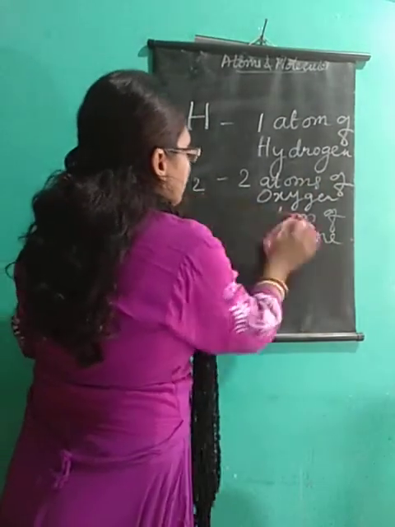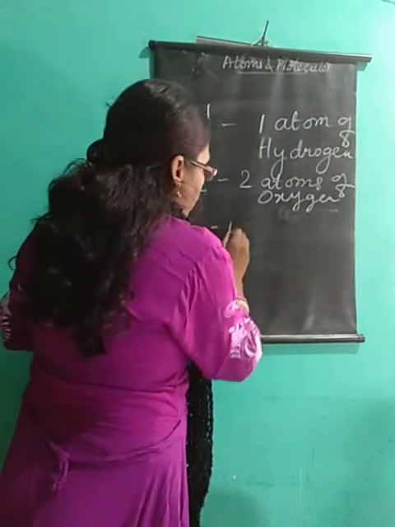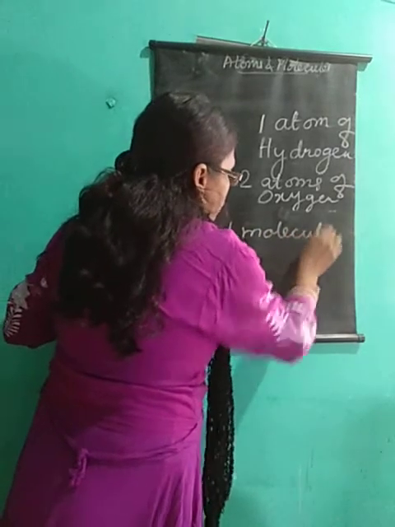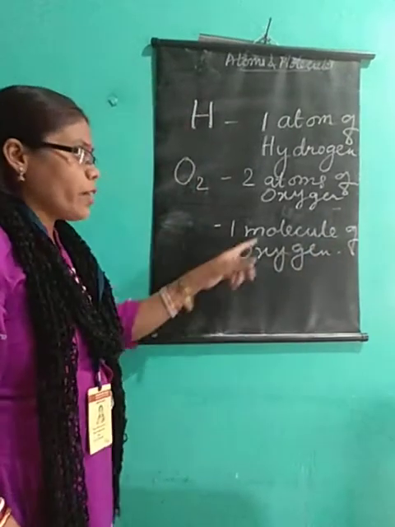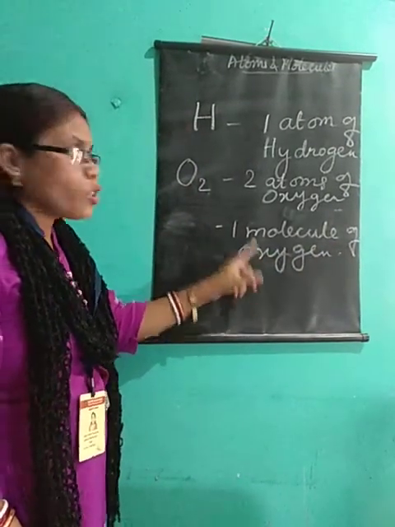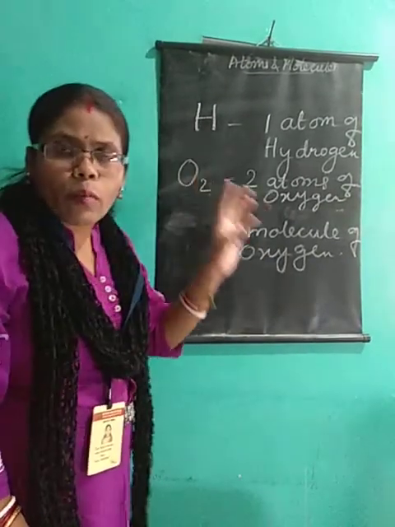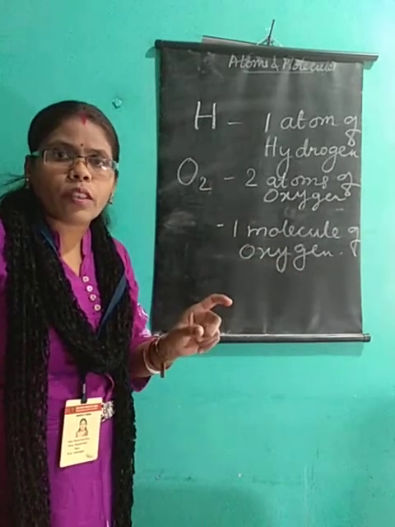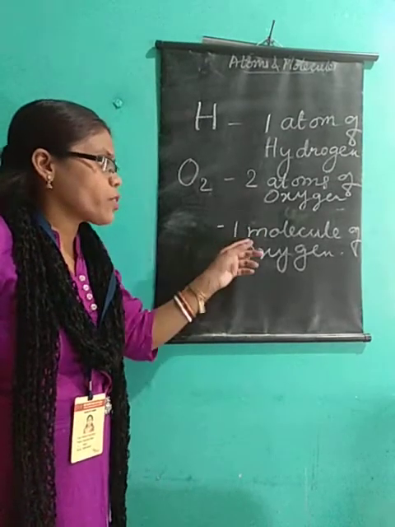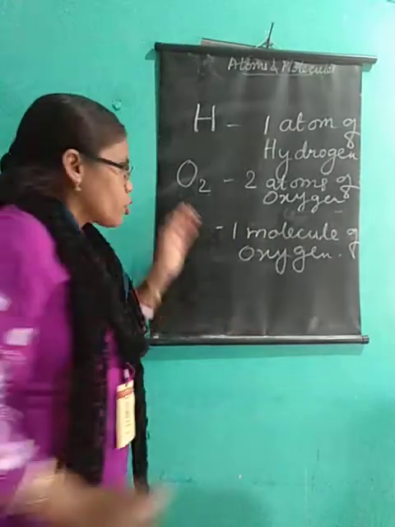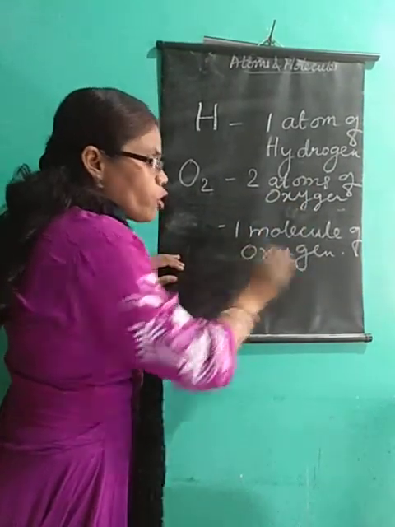I also mean to say one molecule. O2 also means one molecule of oxygen. It means that one molecule of oxygen contains two atoms. So the number of atoms present in a molecule of a particular element is called atomicity. What is atomicity? Atomicity is the number of atoms present in one molecule of a particular element. So when I am saying O2, it is two atoms of oxygen, or it is one molecule of oxygen.